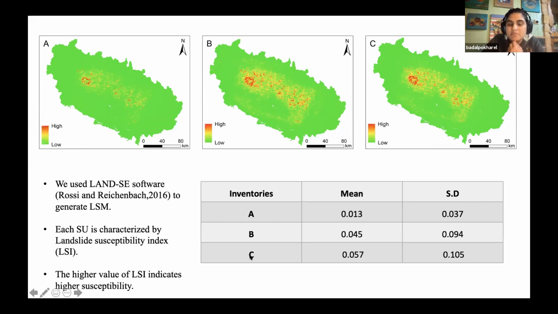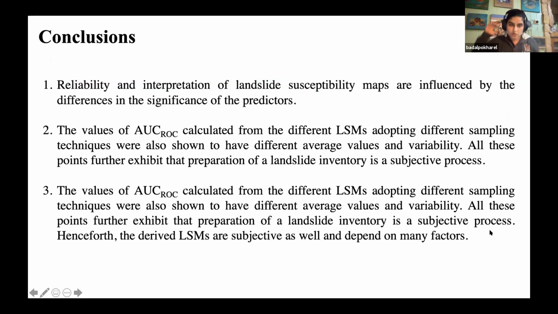Also, we can see that inventory C has a mean landslide susceptibility of 0.05, but the deviation in B is higher. So again, this is something out of the league. What's the conclusion? First, although all the researchers did the same thing for the same event, obviously taking different landslides and satellite images, the reliability and interpretation of landslide susceptibility maps is difficult, especially if there are differences in the significance of the predictors.